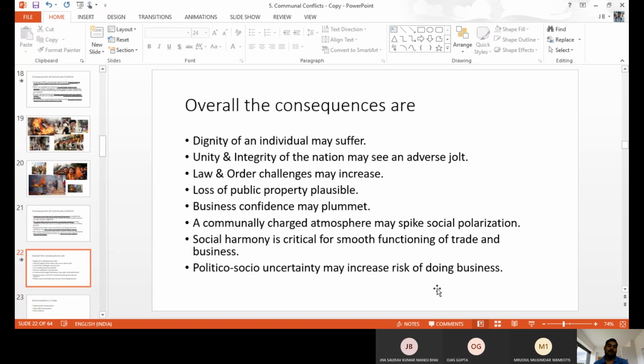When because of violence we stop the trade, we stop the traveling from one place to another place, automatically the business also will be affected. So trade and business also will be affected because of communal violence, and socio-political uncertainty may increase and damage the business also. Like this, these are the other overall consequences, the overall impact which people may get due to communal conflicts and communal violence.